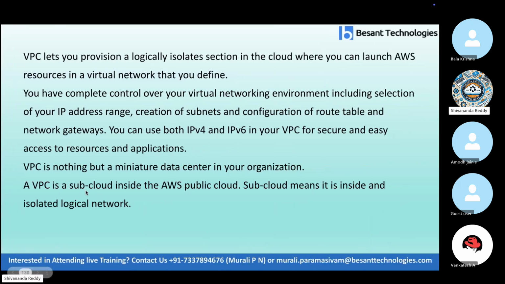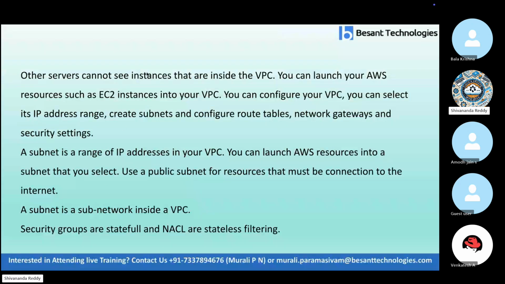A VPC is a subcloud inside the AWS public cloud. Remember, the AWS public cloud is the main cloud. Inside that cloud, VPC is just a subcloud. Sub means a small cloud. Subcloud means it is inside and also an isolated logical network. Then other servers cannot see the instances that are inside the VPC. You can launch your AWS resources such as EC2 instances into your VPC. You can configure your VPC. You can select its IP address range, create subnets, and configure route tables, network gateways, and security settings. Like this, many things we are able to do.